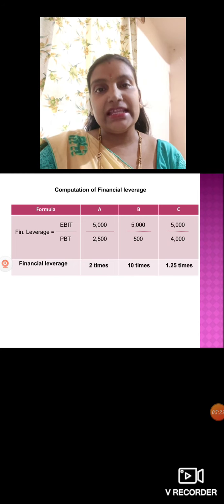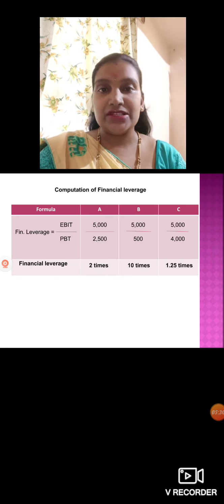EBIT they have given. In that, if you less debenture interest, you'll get profit before tax. Okay, with the help of that, you should calculate financial leverage. Okay, I hope you are clear with this. If you have any doubt, you can get it clarified.